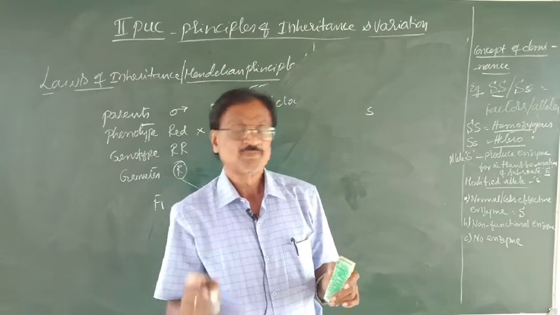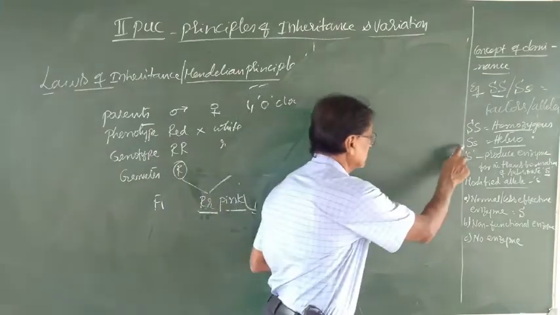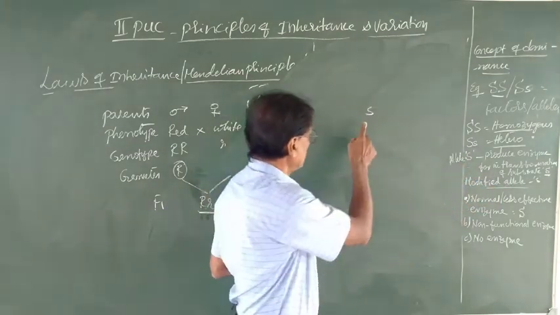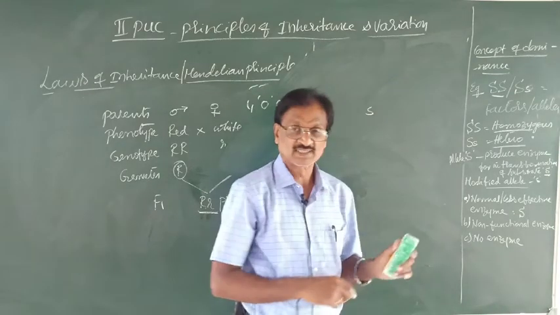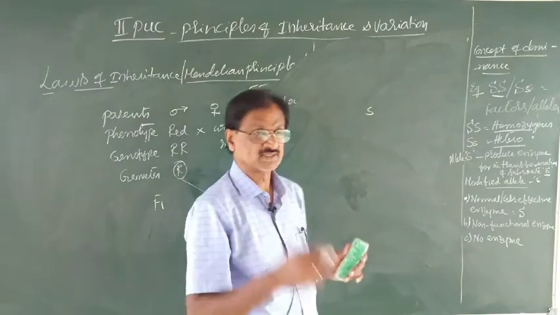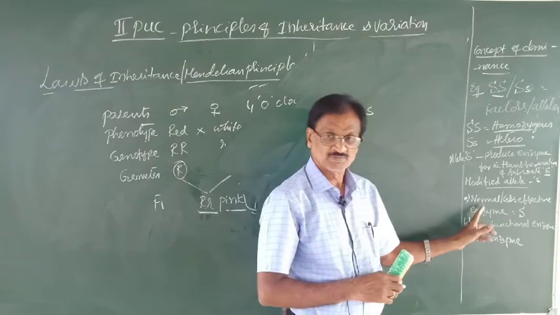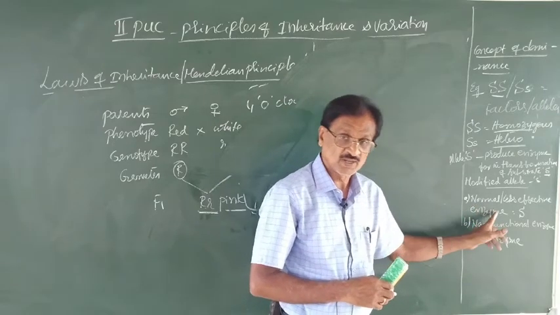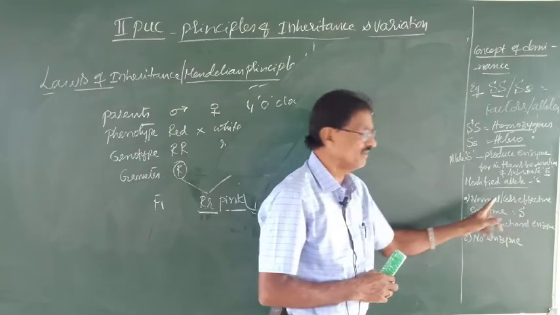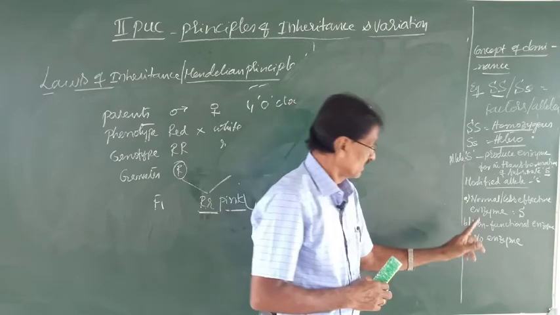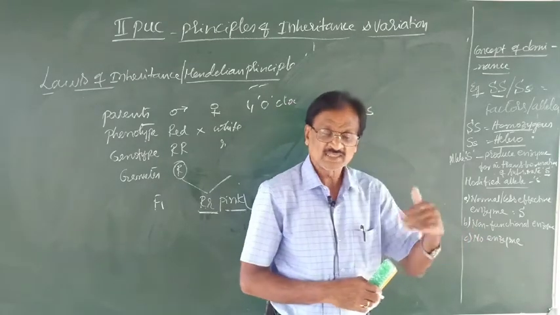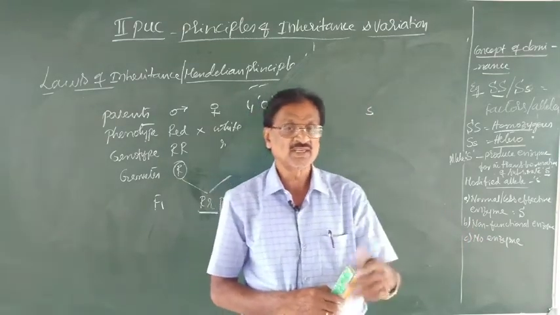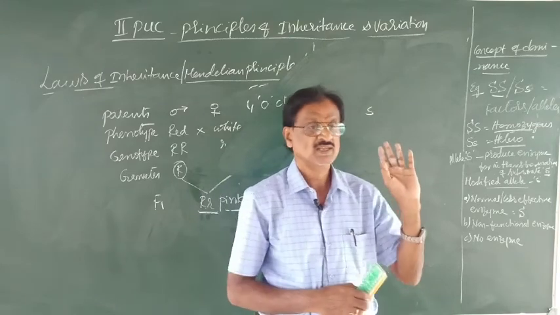Whenever the allele capital S is modified and becomes a small s, what may be the effects? It results in one, a normal or less effective enzyme. The second one, the enzyme may be formed but it is non-functional.